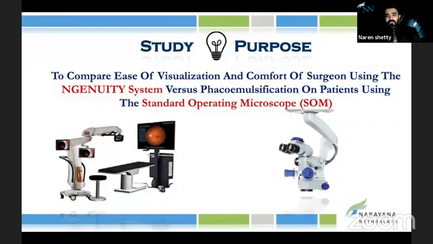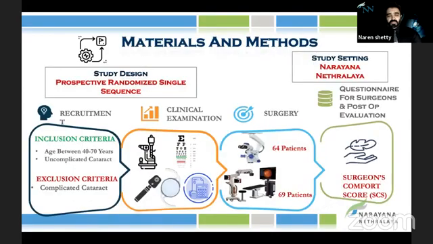Now we did a study comparing the ease of visualization and comfort of the surgeon, and also the post-operative outcomes, of Ingenuity and the standard operating microscope. This was a prospective randomized single sequence study where we included all grades of uncomplicated cataract, and we excluded complicated cataracts.